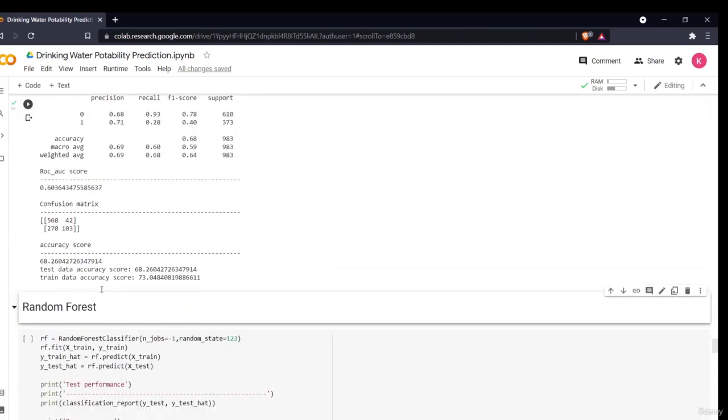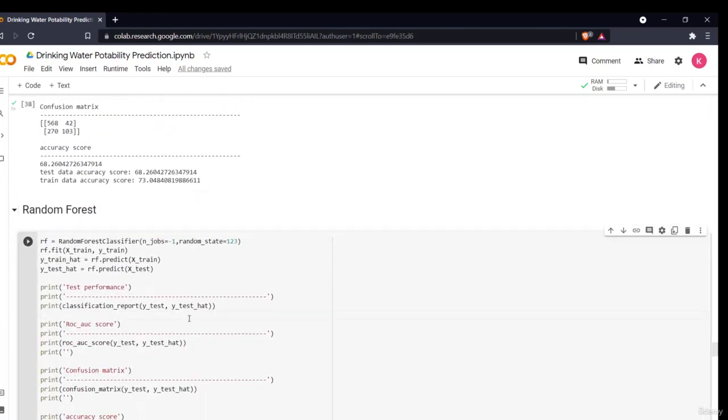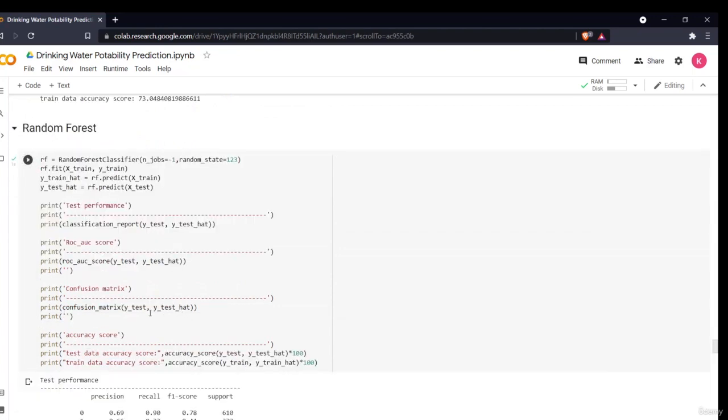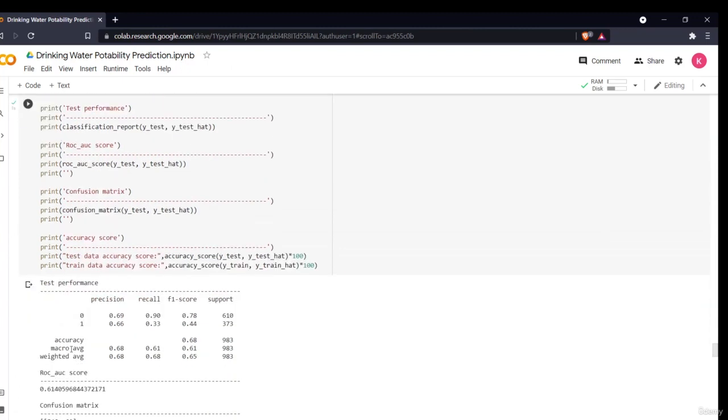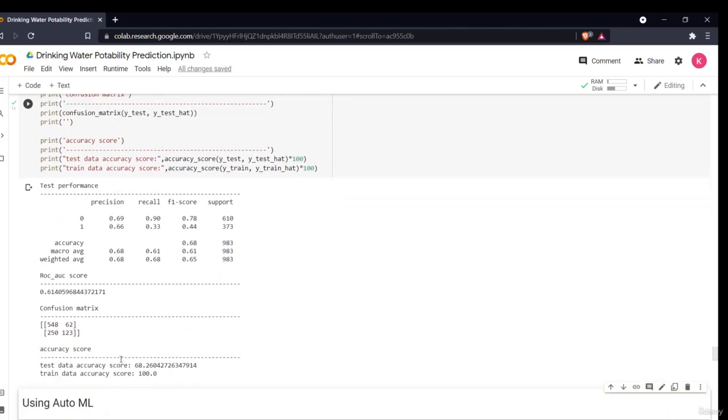Now I'll see how my random forest model performs. Random forest is basically a collection of different decision trees, which creates different decision trees and sees how it works. So after predicting with random forest, we'll see that the ROC score is around 61% and the confusion matrix is around the same, but the test accuracy score is around 68.2%.